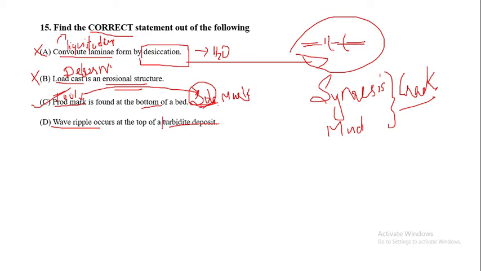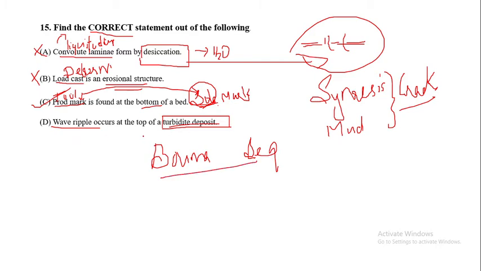To answer this, first of all we need to know what a turbidite deposit is. A turbidite deposit is very frequently expressed by the Bouma sequence, which is divided into five layers: A, B, C, D and E. These are the five layers of the Bouma sequence.